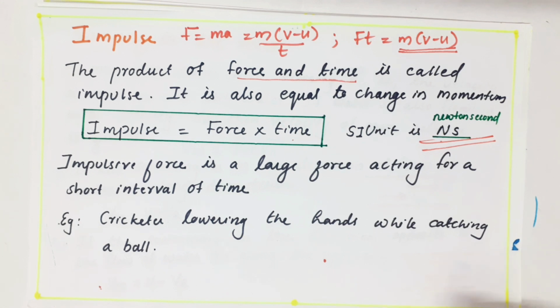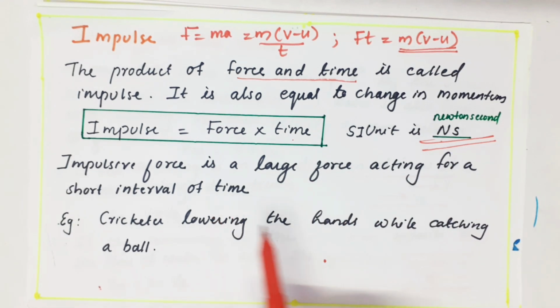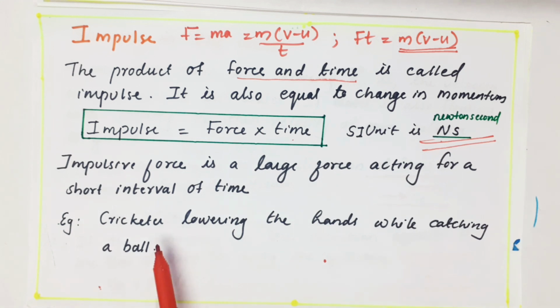But you all are experienced with an impulsive force. It is a very large force acting for a short interval of time. So a cricketer is hitting a ball with a bat. You see that the hit will take place for a very short interval of time, but it's a very large force. Have you experienced that the cricketer is lowering the hands while catching a ball? That is also related to impulsive force.